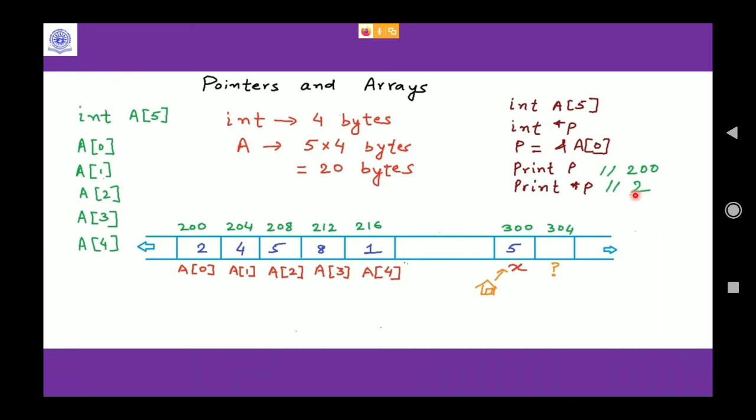Wherever 5 is, let's suppose x has the value 5. As per our diagram, its starting address is 300, right? So whenever you try to find out the address, it will always give the starting address. It will not give you 302.